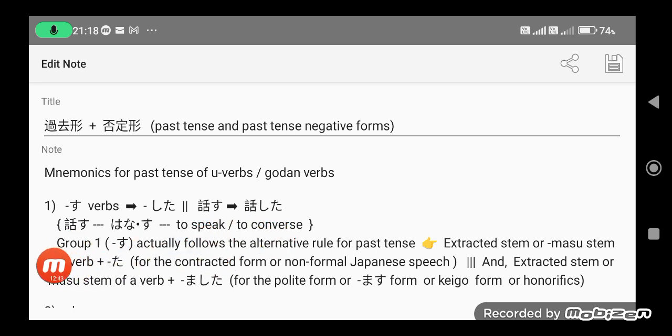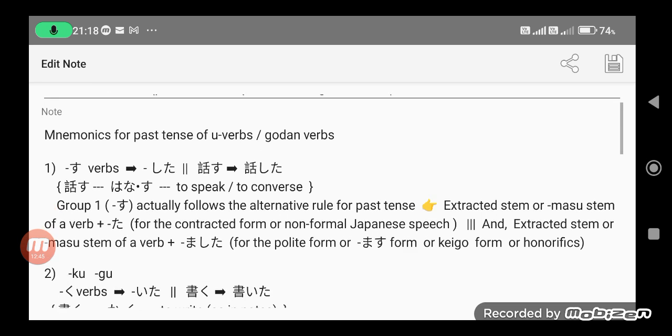Hanasu, hanas. So hanasu becomes hanashita. So again, what we have observed here, group 1, su.